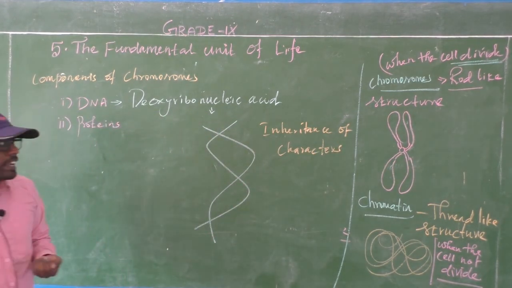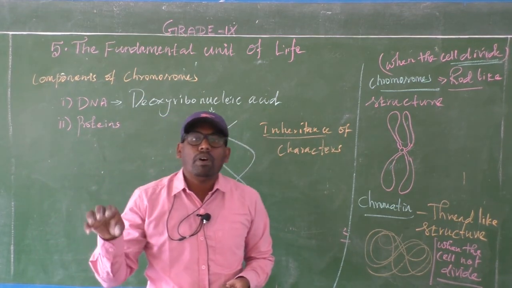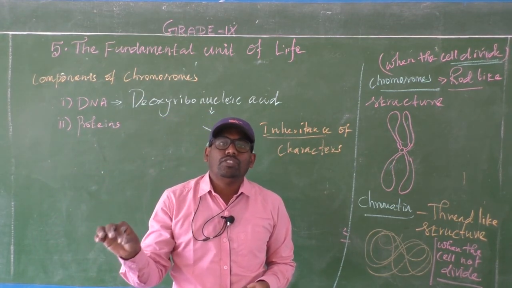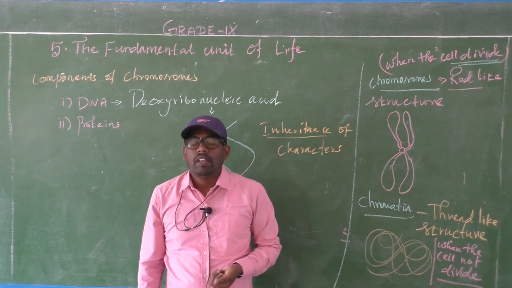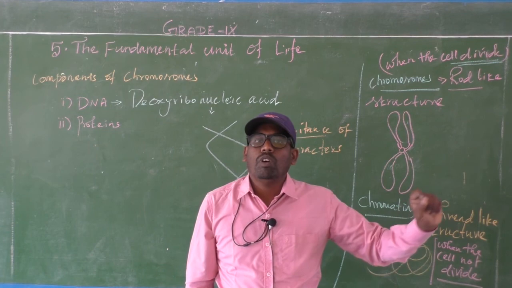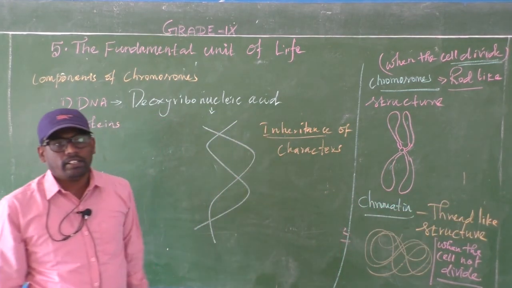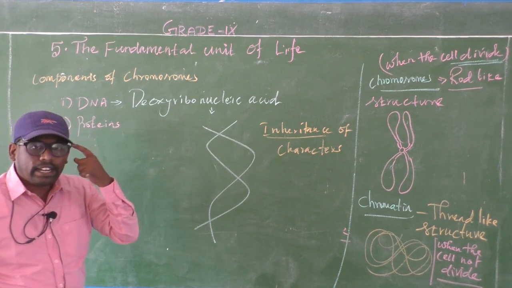Okay, what is inheritance? Inheritance means the characters are passed from one generation to the next generation. That is called inheritance.